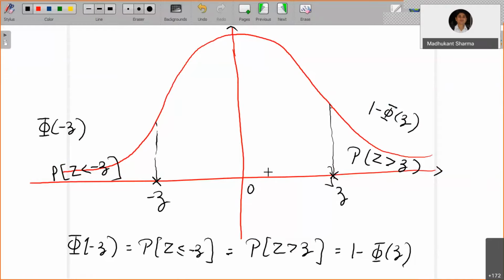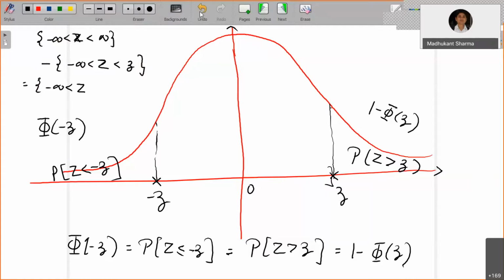So I have minus these two events: one event is minus infinity less than Z less than infinity, minus the other set, and what will be remaining is Z less than infinity.